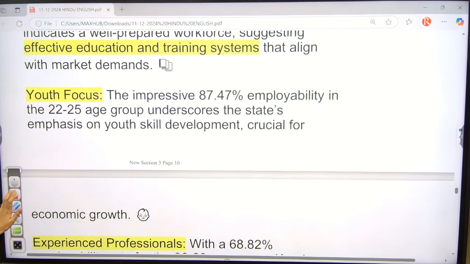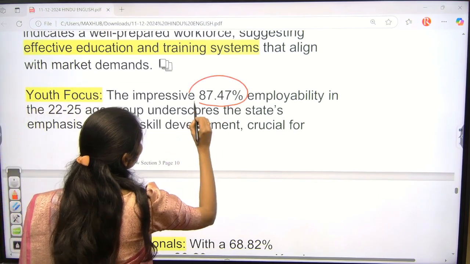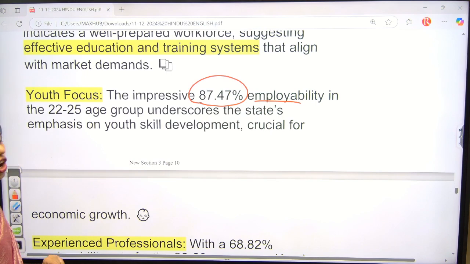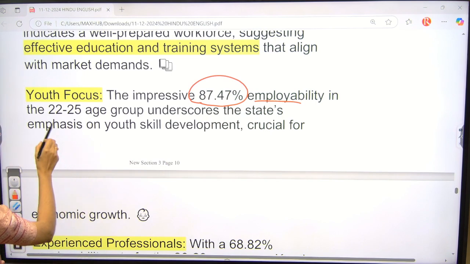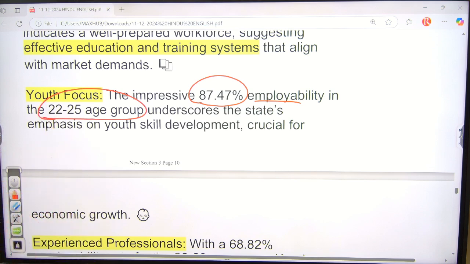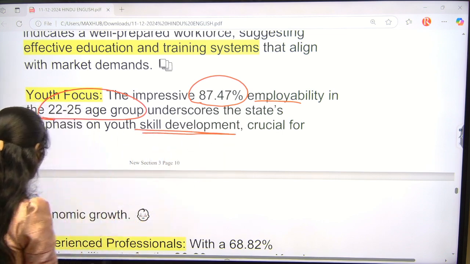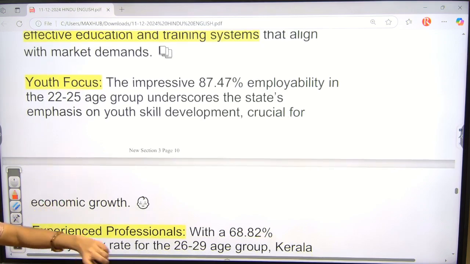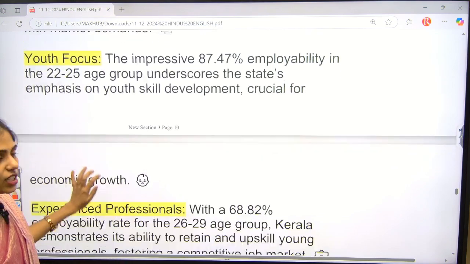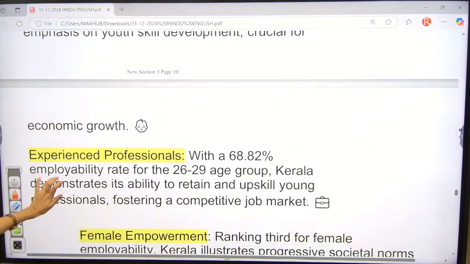And especially 87.47% of employment opportunities are there in the 22 to 25 age group. That means this state is especially focusing on skill development, which contributes to the state GDP and leads to increasing state economic growth.